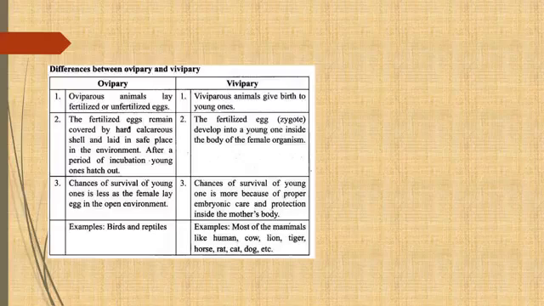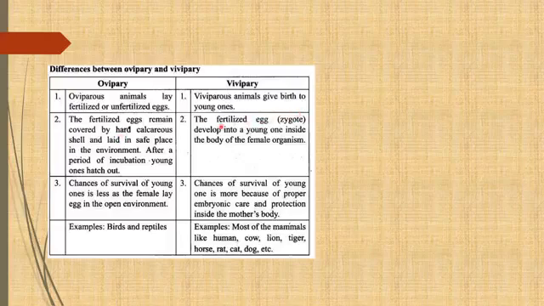The simple difference is that oviparous animals lay fertilized or unfertilized eggs, while viviparous animals give birth to young ones. Now if they lay their eggs outside of the body, fertilized or unfertilized, there should be some protection. So in the case of oviparous animals, the fertilized egg remains covered by a hard calcareous shell and is laid in a safe place in the environment. After that, there is an incubation period, and the young ones hatch out in the case of oviparous animals.